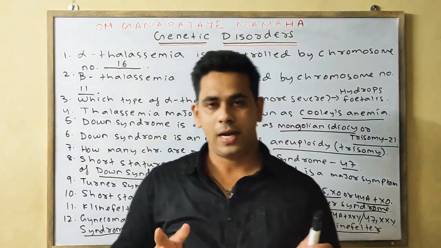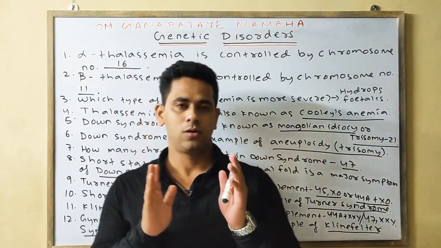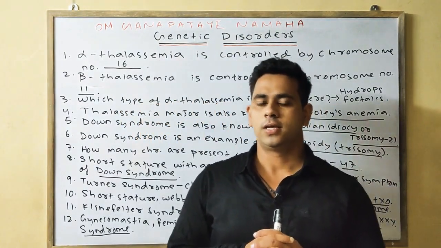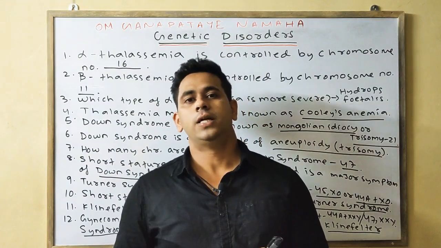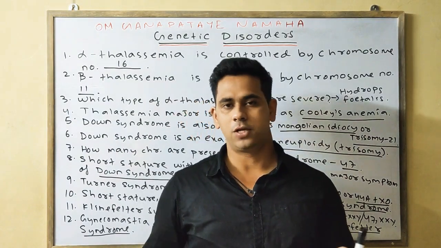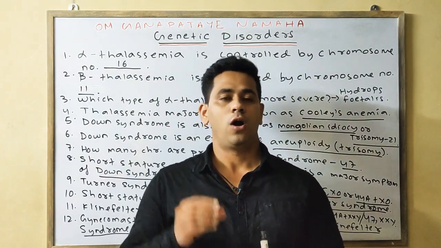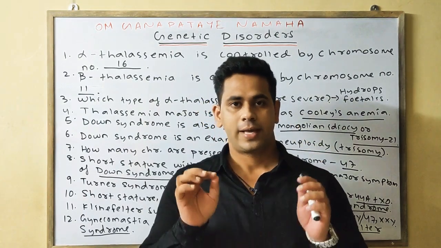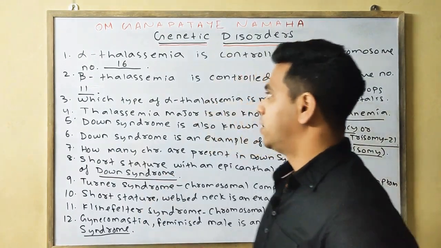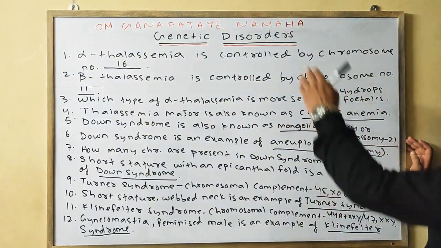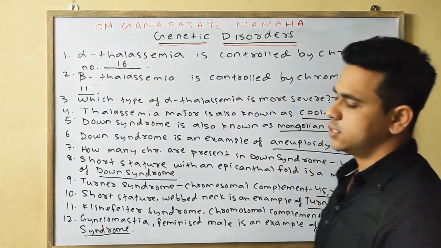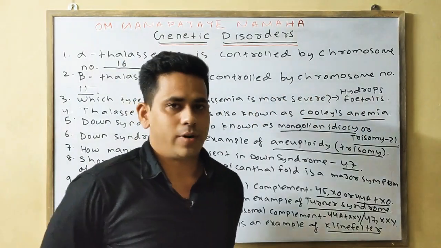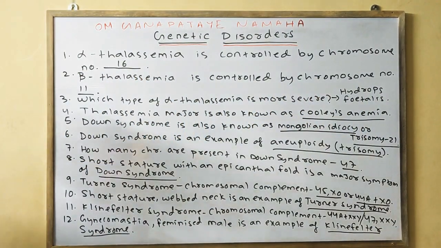So till now we discussed the 4 disorders: thalassemia, Down syndrome, Turner syndrome, and Klinefelter syndrome, on the basis of short note type, which means long type short notes carrying 3.5 marks. Now let's discuss some important objectives based on the genetic disorder, means one word objective or fill in the blanks.